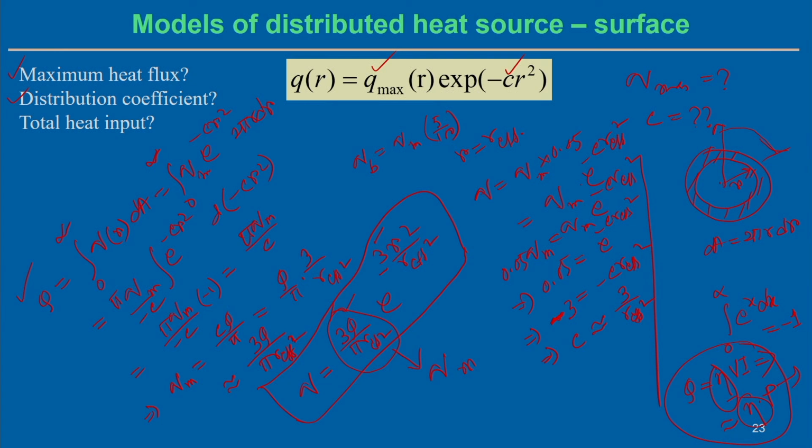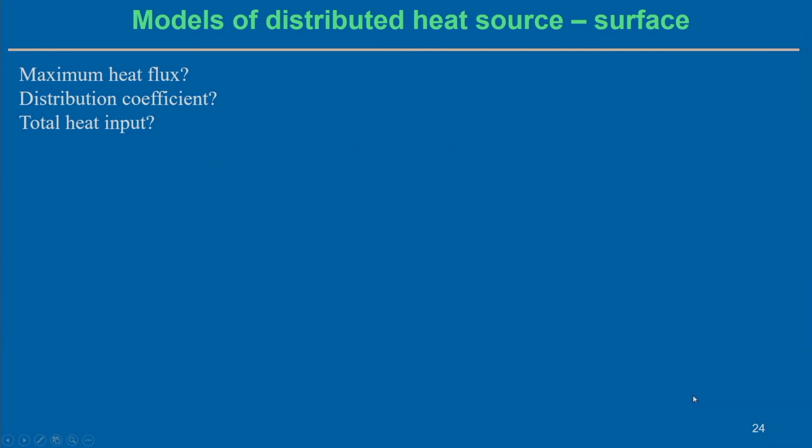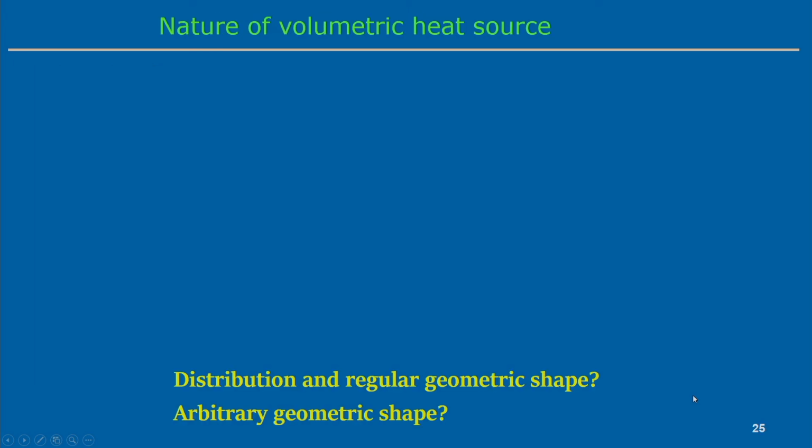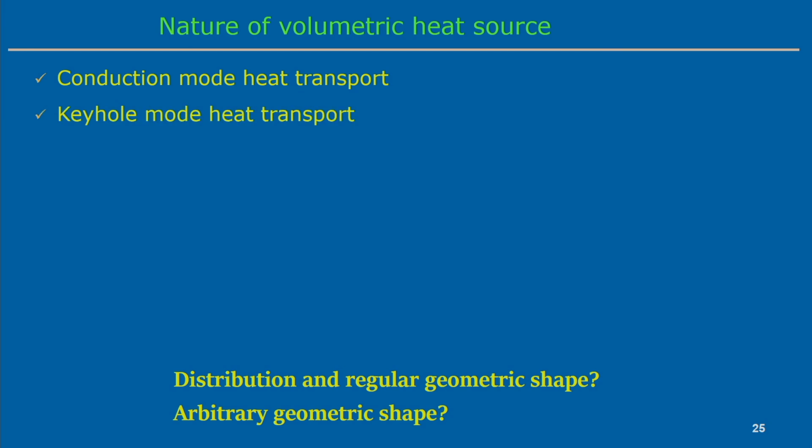So, this way we can understand that with the same principle of heat flux density, different heat source models can be developed. We will show them one by one. This we have already explained, the models of distributed heat source in case of the surface. Now, we will try to explain the nature of the volumetric heat source. What kind of volumetric heat source to use is decided by the actual practical problem pertinent to the welding processes.